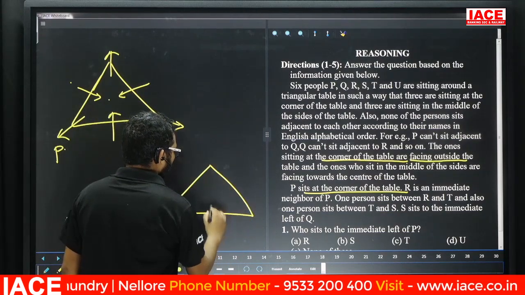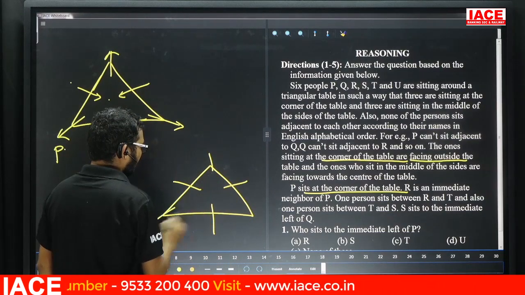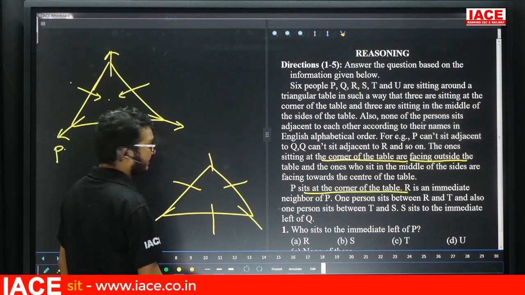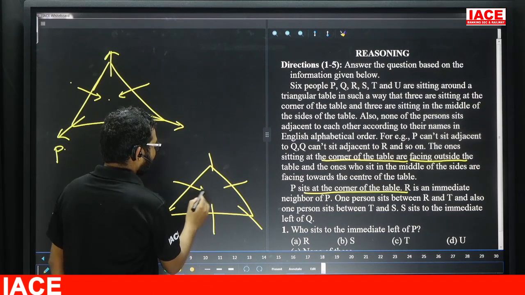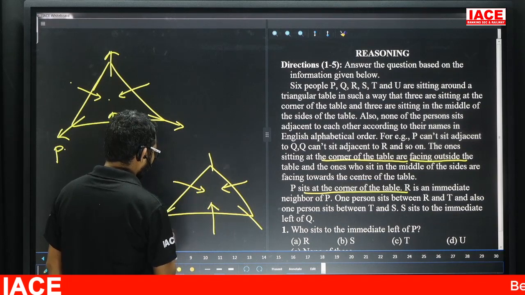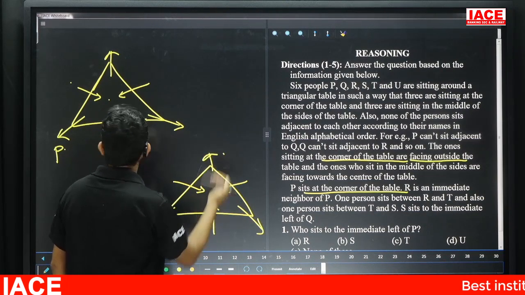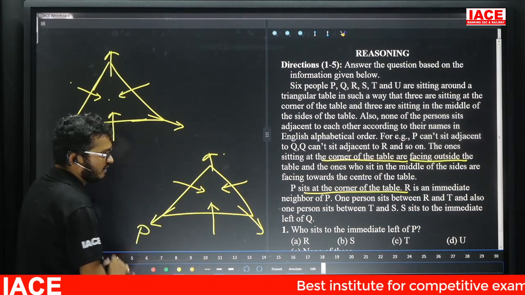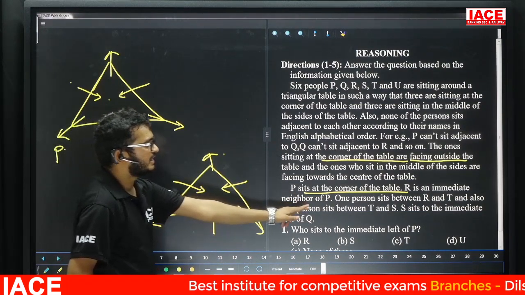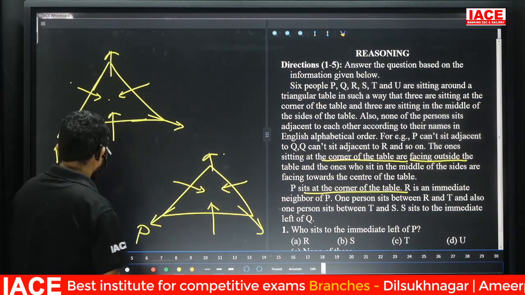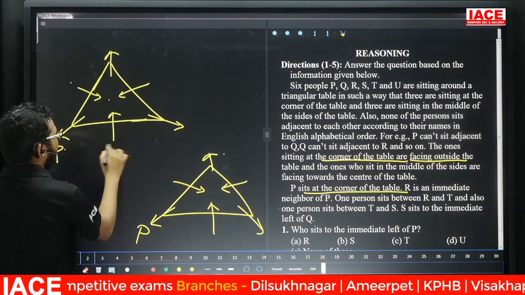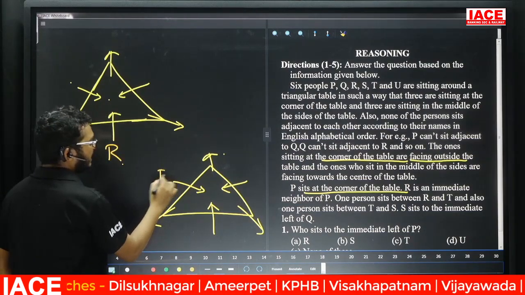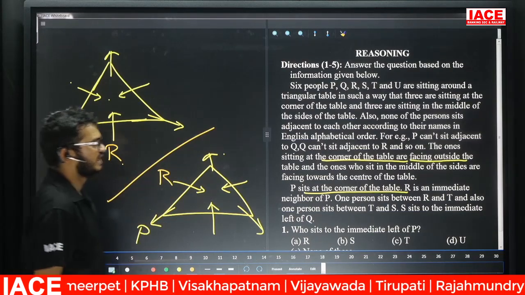Check here. In total we have six members. Out of six, three are at the corner and the remaining three are at the middle. Those sitting in the middle face inside and the corner ones face outside. Now they mention P is sitting at the corner. Next, R is an immediate neighbor of P, so for R there is a chance on either side.